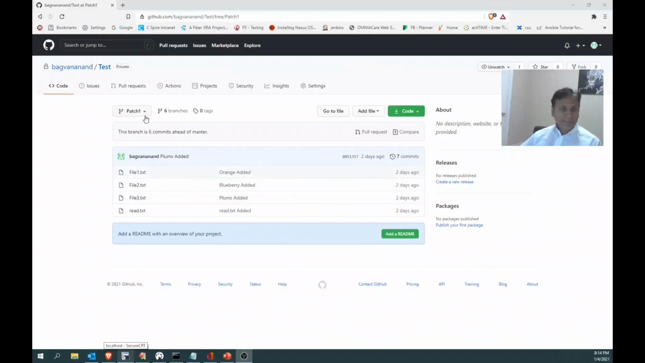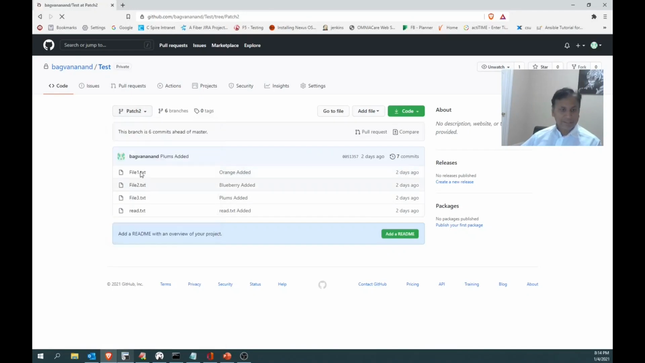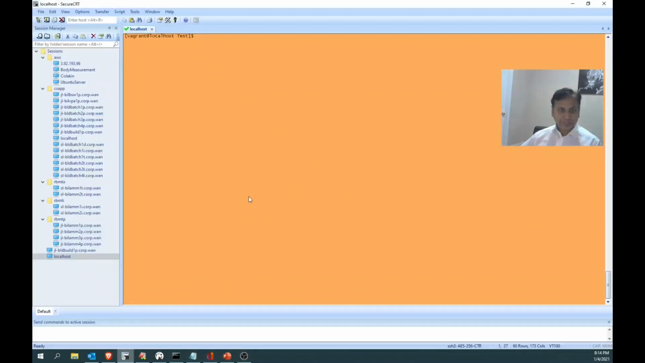Already we have seen that in this patch 1 we have file 1, file 2, file 3, and file 1 has some content. When you check out, we will see what is in file 1, file 2, file 3. Here in patch 2 likewise we have file 4, 5, 6. Patch 1 got pulled. Now I am doing patch 2.